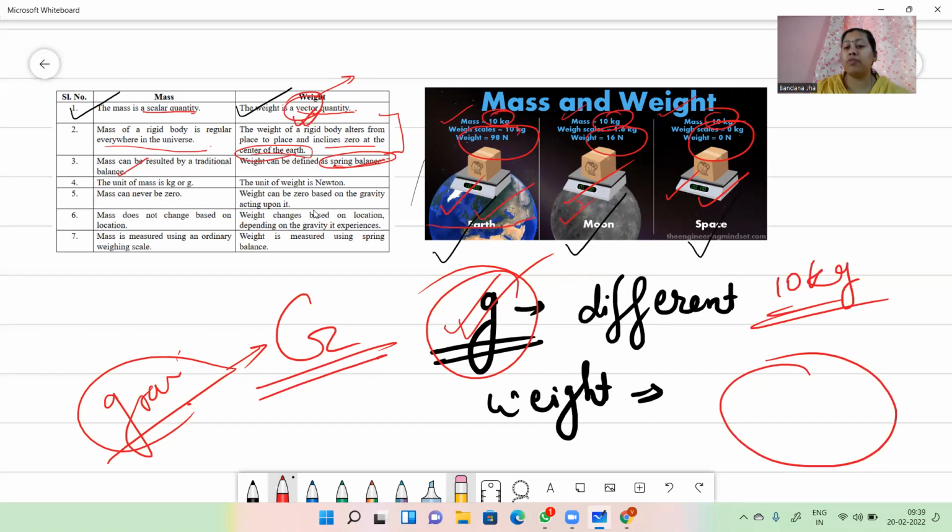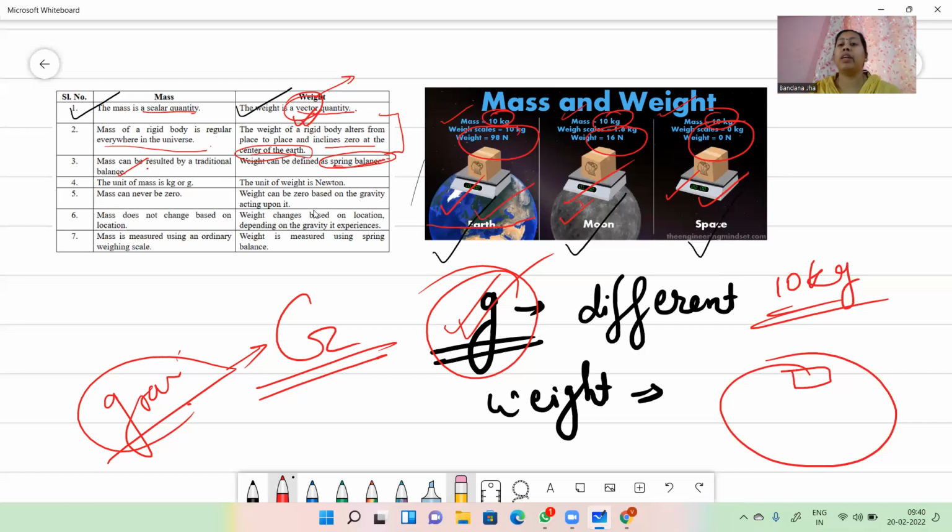Suppose I take a weighing machine, that is my traditional balance. That's why we say my mass is 10 kg. If I say my mass is 20 kg, my weight is 20 kg, the weight includes half part your mass, half part your gravitation. Suppose you measure your weight at home and it is 30 kg, but if you go to the clinic or some other place, your weight will be different. It doesn't mean that you have increased your weight. It is because of the change of the place.